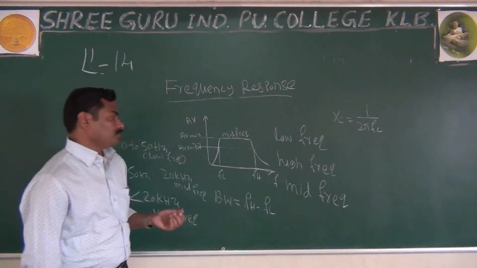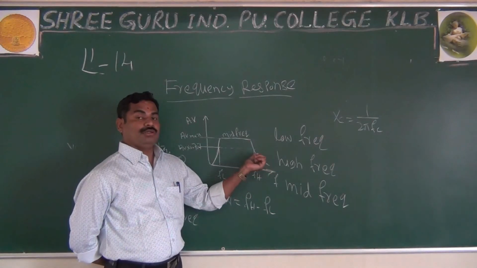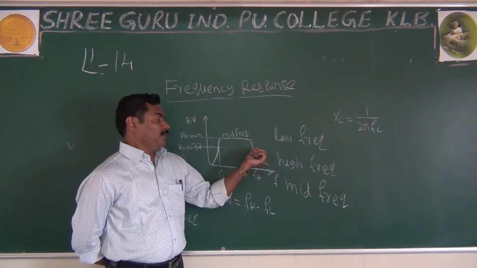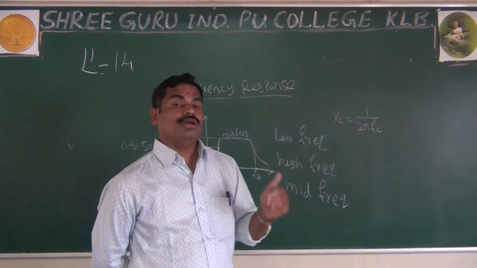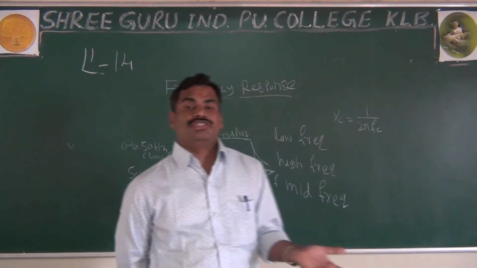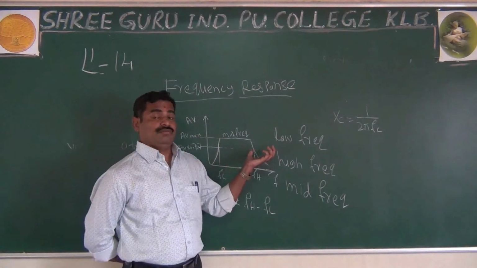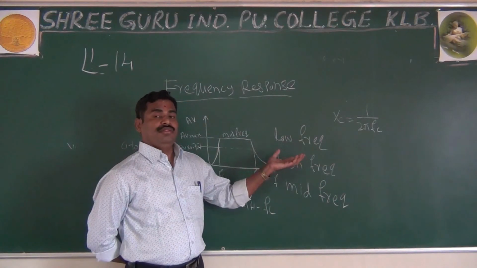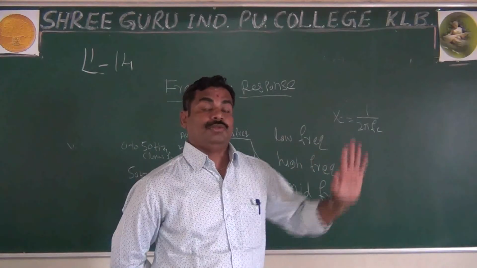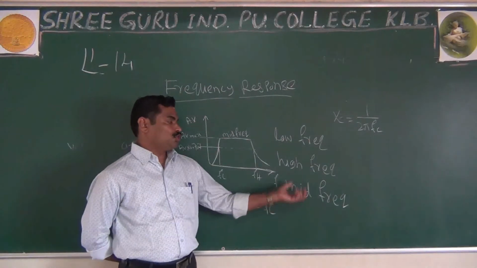It means for high frequency, why does the gain reduce? Because of the loading effect. For high frequency, whether it is a bypass capacitor, a coupling capacitor, or your transistor capacitance, it acts as a short circuit. If the capacitor acts as a short circuit, it affects the loading effect of the next stage. Because of the loading effect, the gain is reduced for the high frequency.